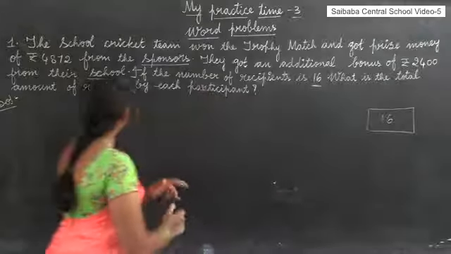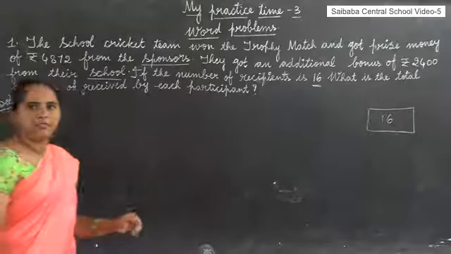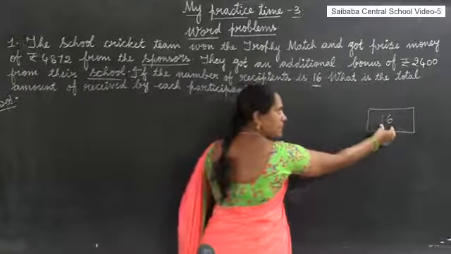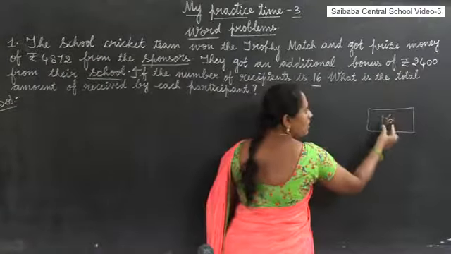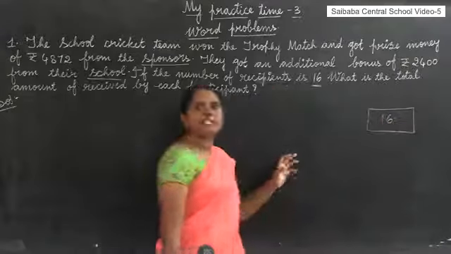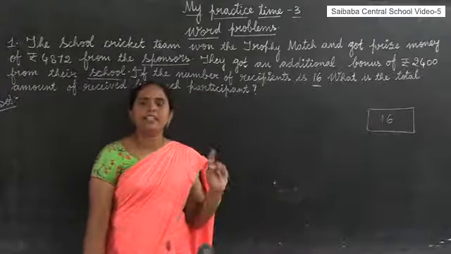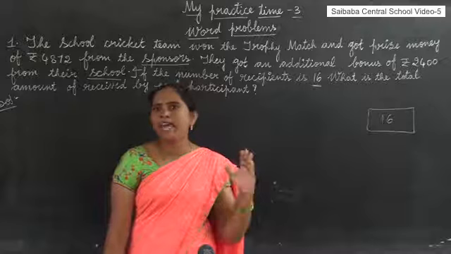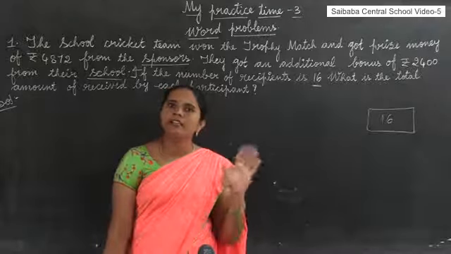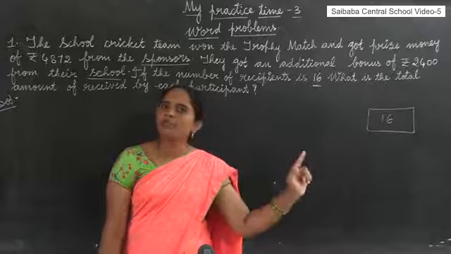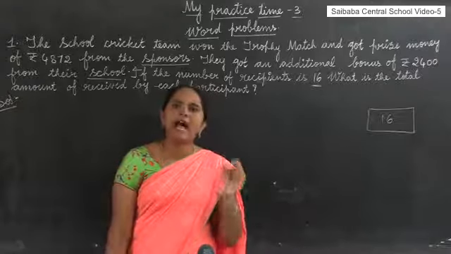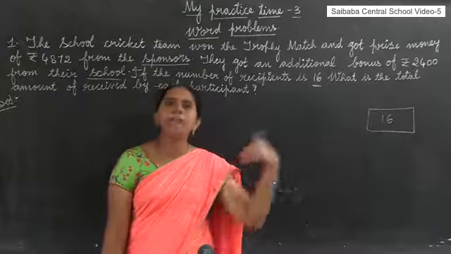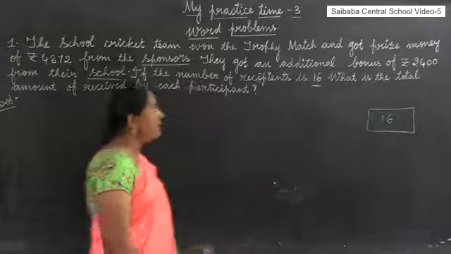So here are two amounts. Instead of distributing the first amount to 16 participants and the second amount to 16 participants separately, which is easier for us? First we have to add the two amounts, the sponsors amount and the school amount. After adding we get the total amount, right? The total amount has to be distributed to 16 participants.